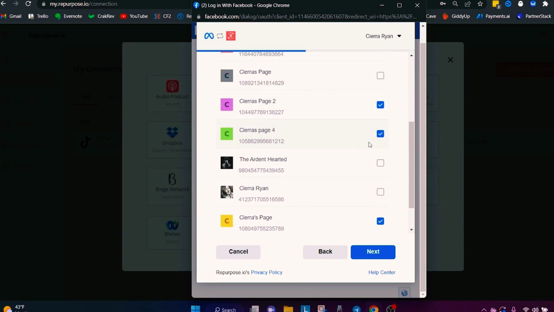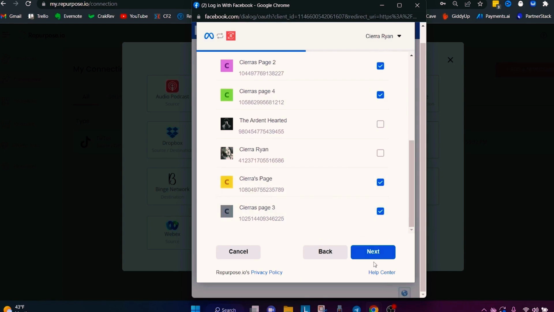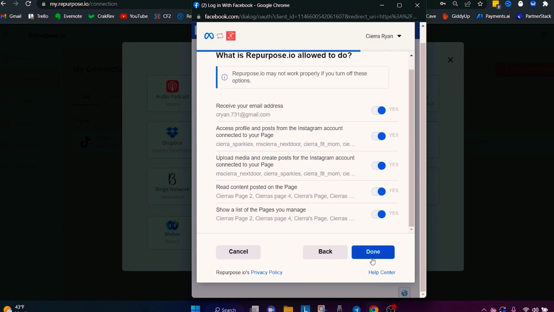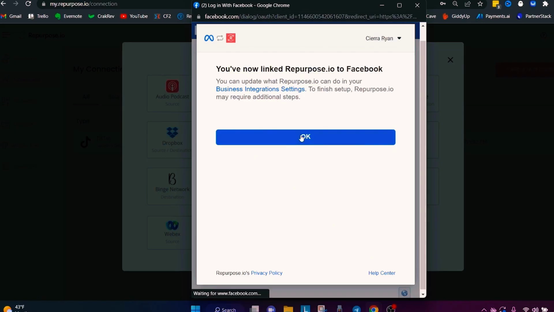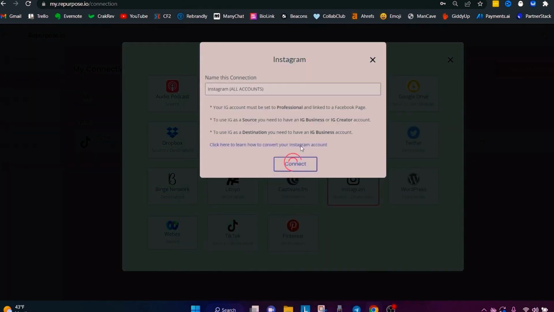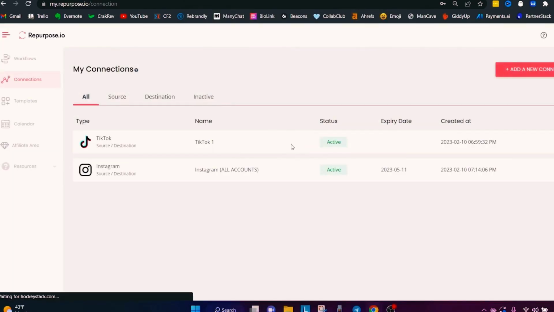So I've got 1, 2, 3, 4 selected right there. I'm going to hit next, and then done. And that is it. So now I've got all of the Instagram accounts connected through this one Instagram connection.